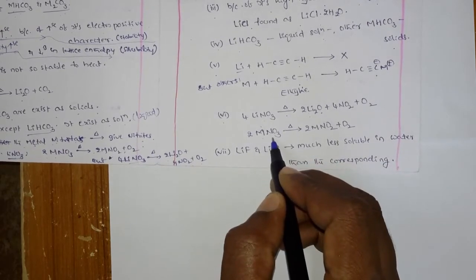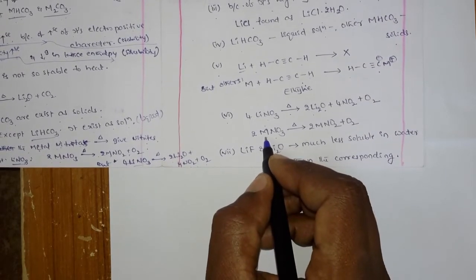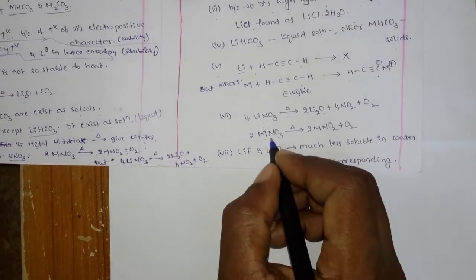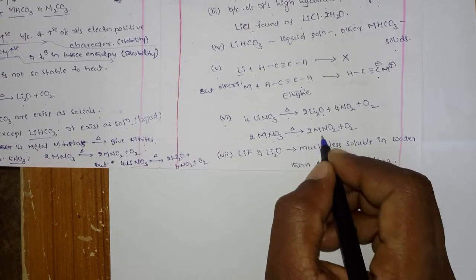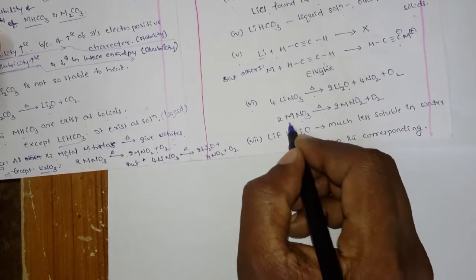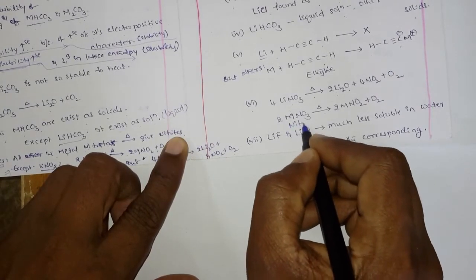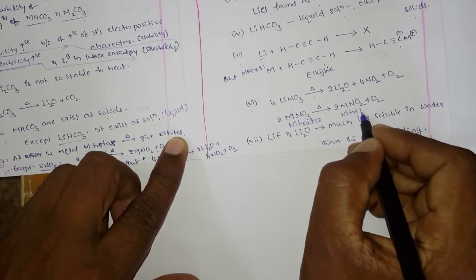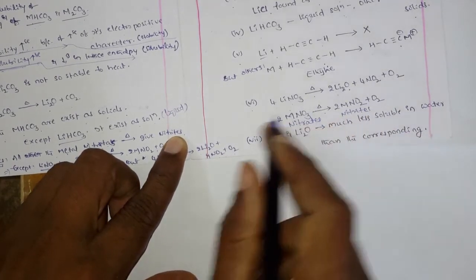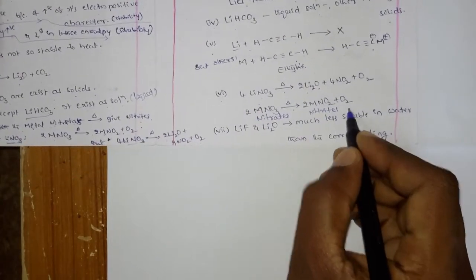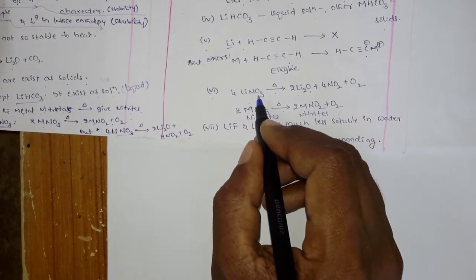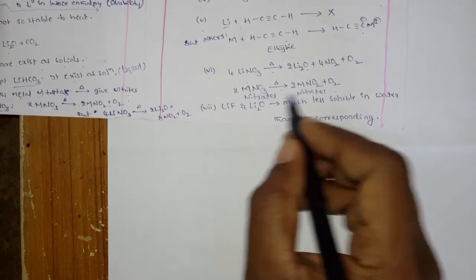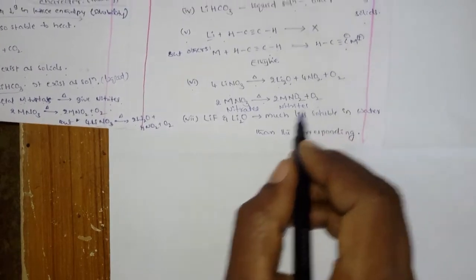But come to the other nitrates. Other nitrates, where M is sodium, potassium, rubidium, cesium, on decomposition convert into the nitrites, the metal nitrites. You see the difference here. On decomposition of lithium nitrate, it forms lithium monoxide, but the other nitrates form the nitrites. Okay, this is one more.